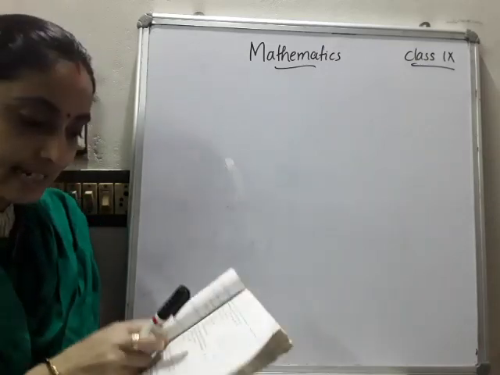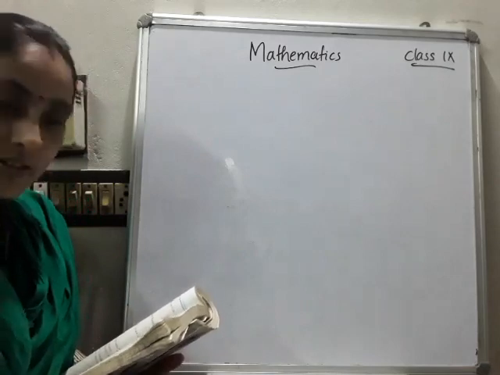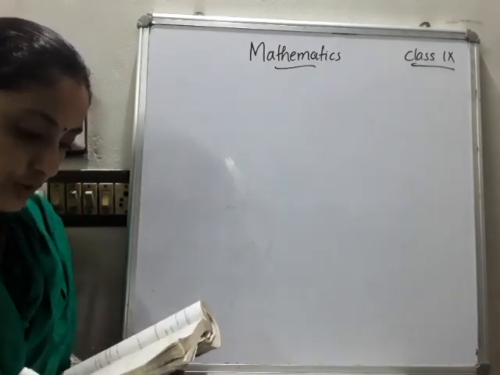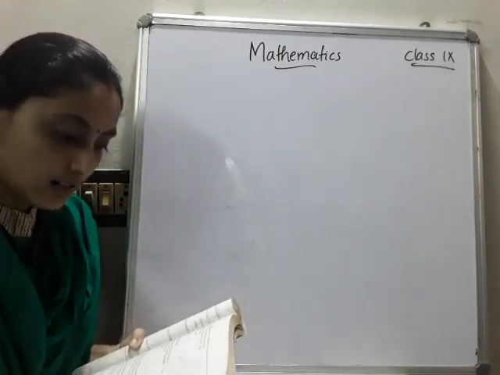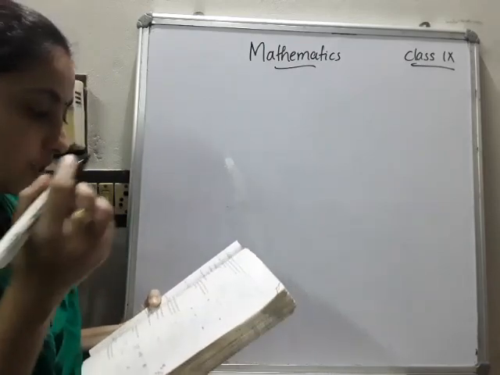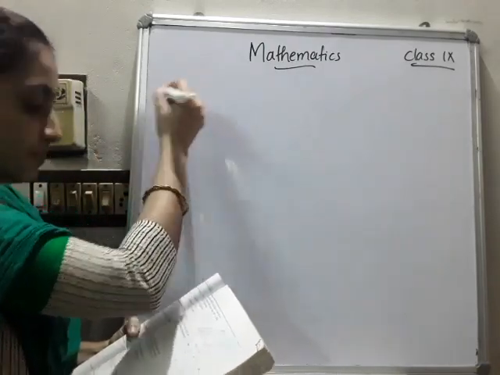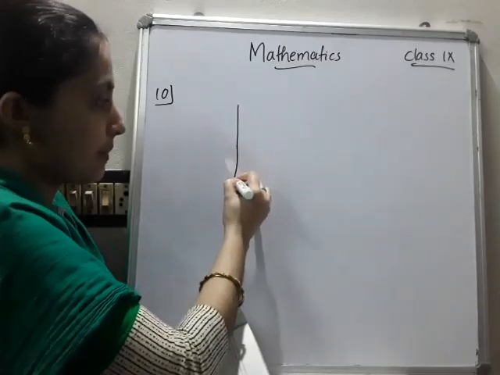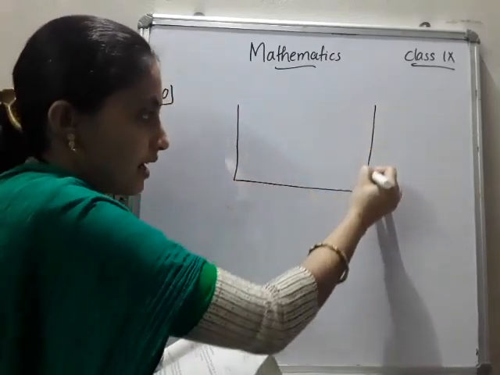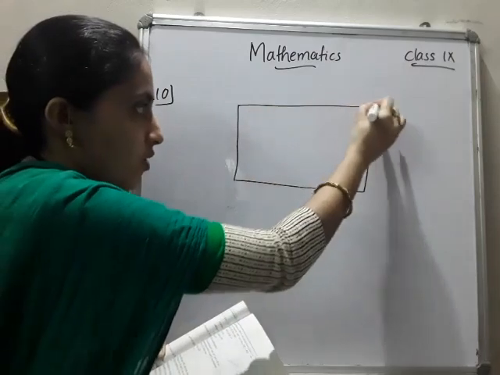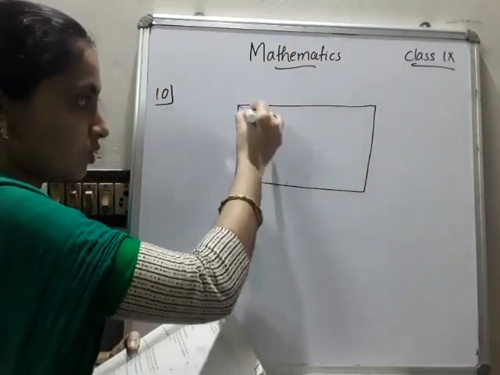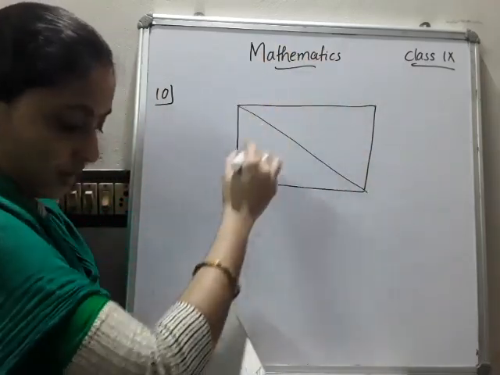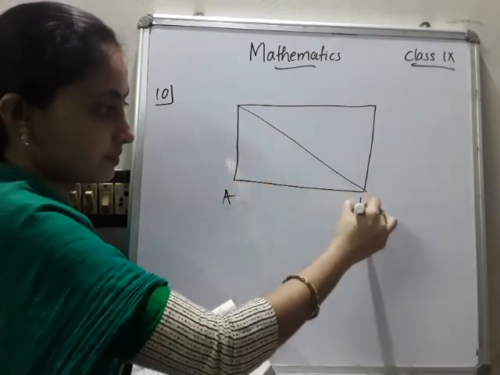So please listen here. I'll do the 10th question first, after that we'll move to the 9th question. Homework question 10. The question is this. First, given a parallelogram ABCD. Again I will say, I will not write the answer on the board, just go through it.